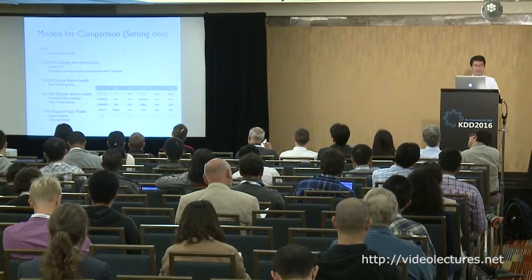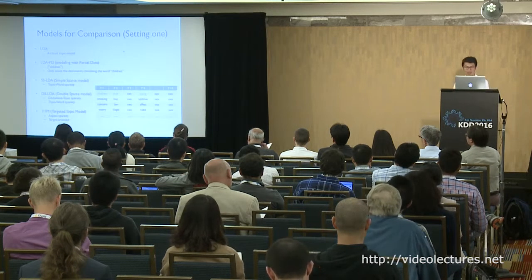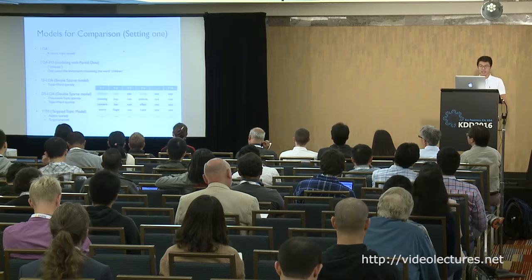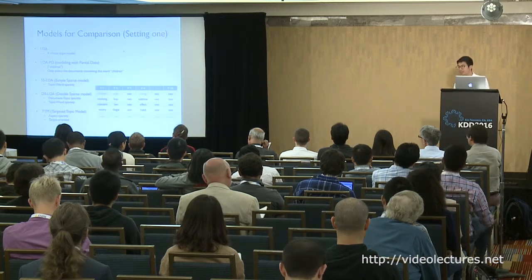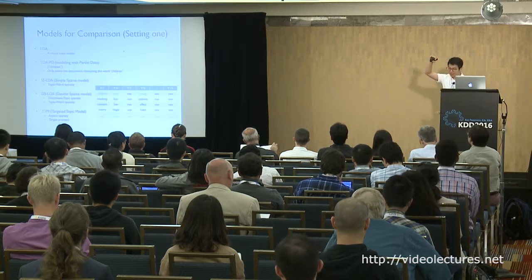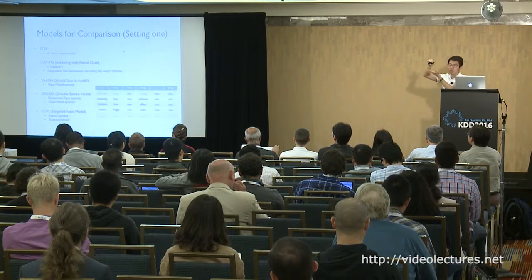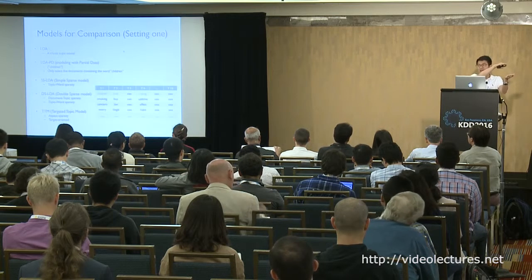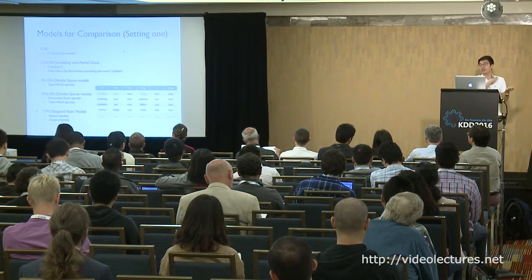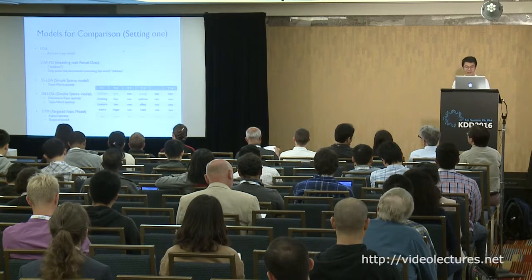The first one is LDA, the traditional topic model. The second one is very interesting. It's called LDA PD. PD means partial data. That means, for example, we have 1,000 tweets, right? And there may be only 200 tweets that contain the keyword children. I will just extract those 200 tweets and run the topic model to see whether we can generate a good result. And the result turns out that it's not bad.